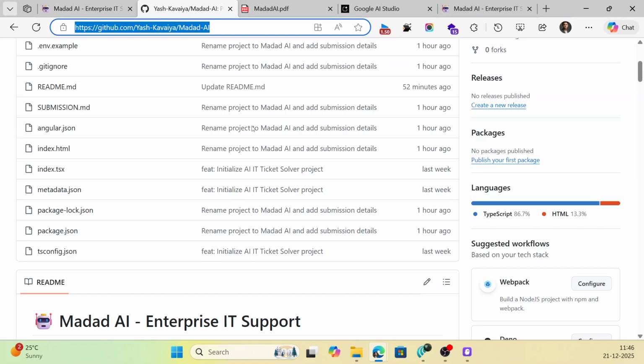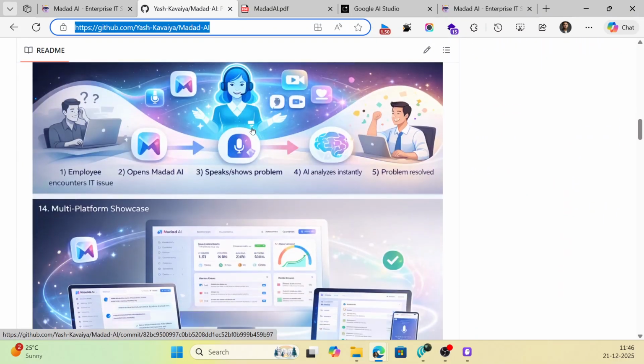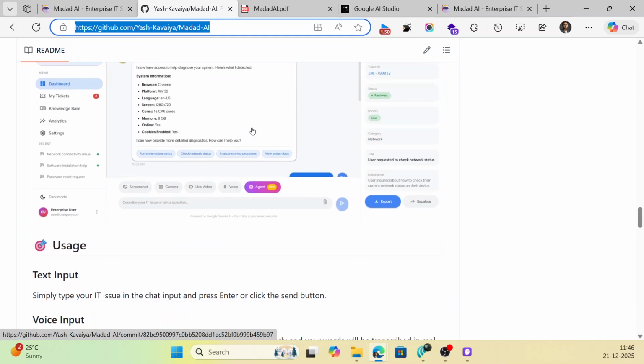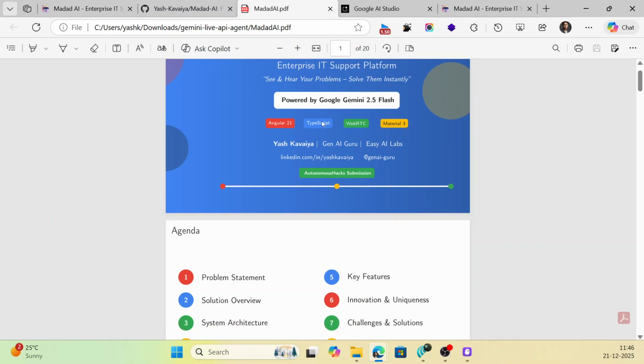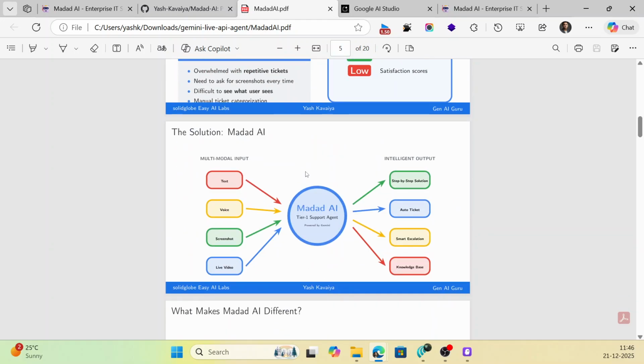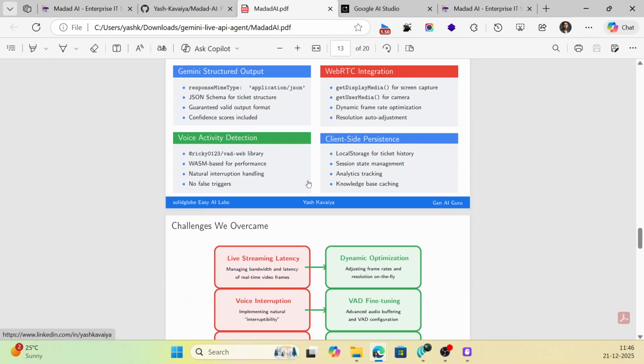This is my GitHub repository. So here you can see each and everything about my technical architecture. These are some demos and other things, and this is a design document, so you can refer to this design document.